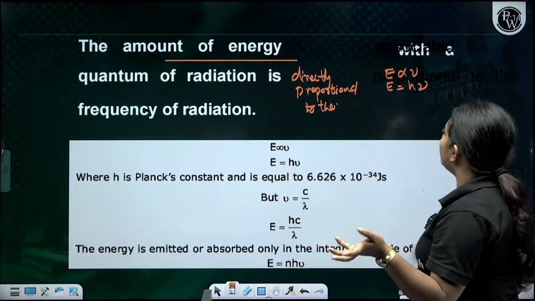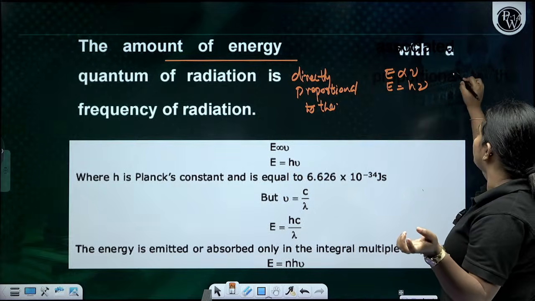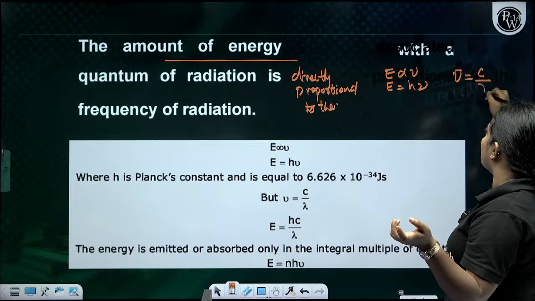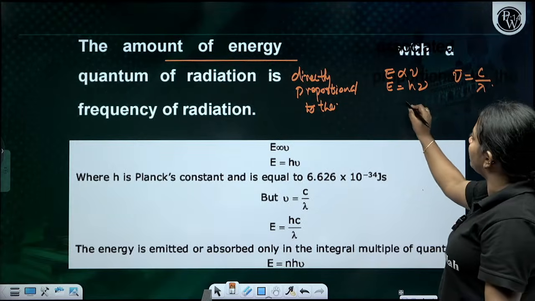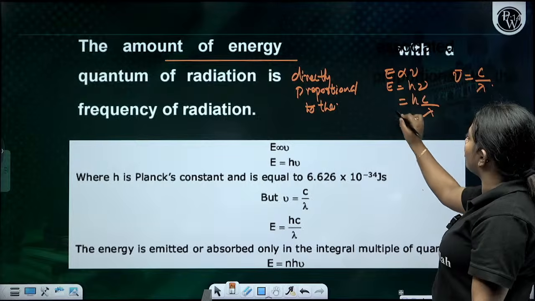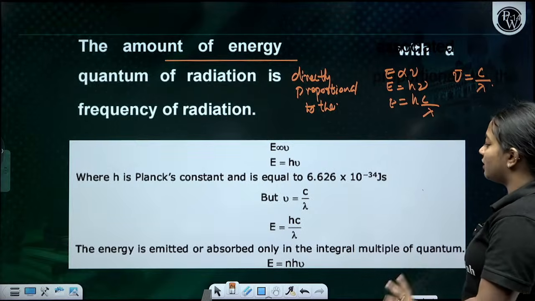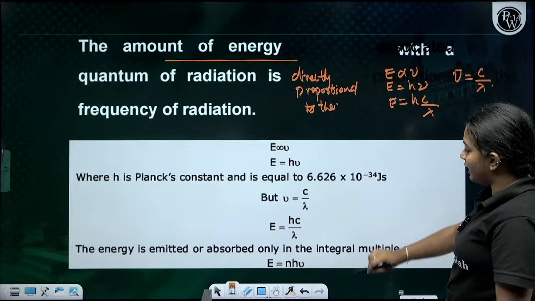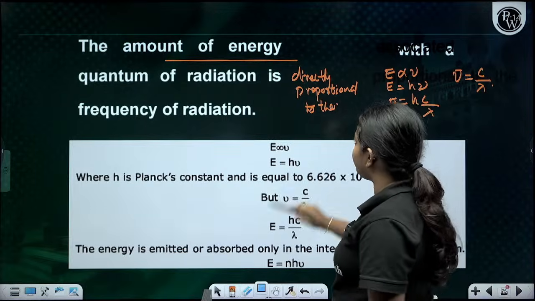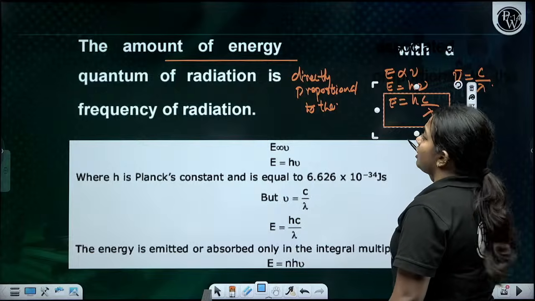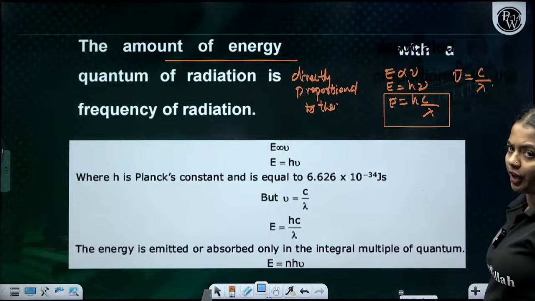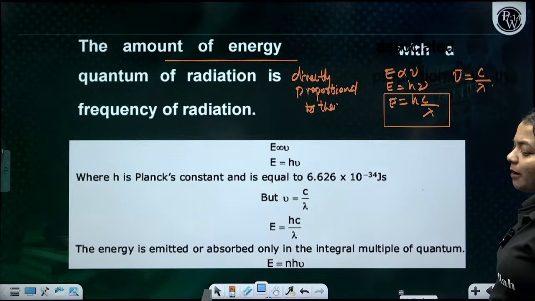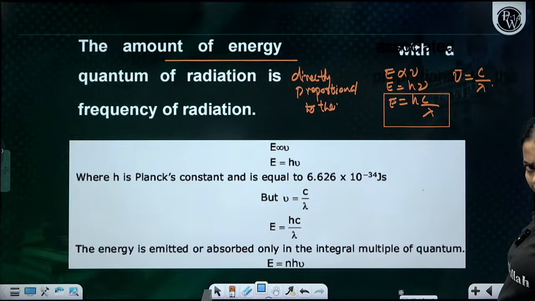Nu is equal to c by lambda, right? So when I give this value, hc by lambda is going to be the value of energy. This is really important. The energy of a particular quantum of radiation is equal to hc by lambda, where c is the velocity of light or velocity of the wave, and lambda is the wavelength.